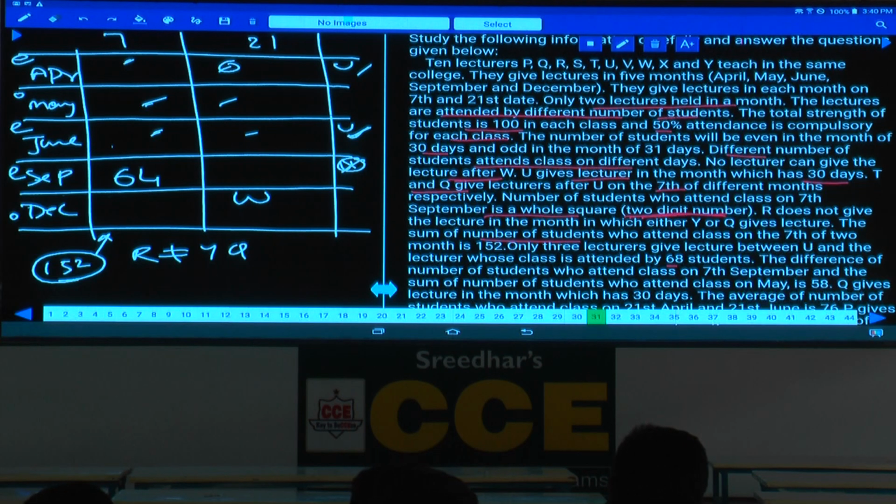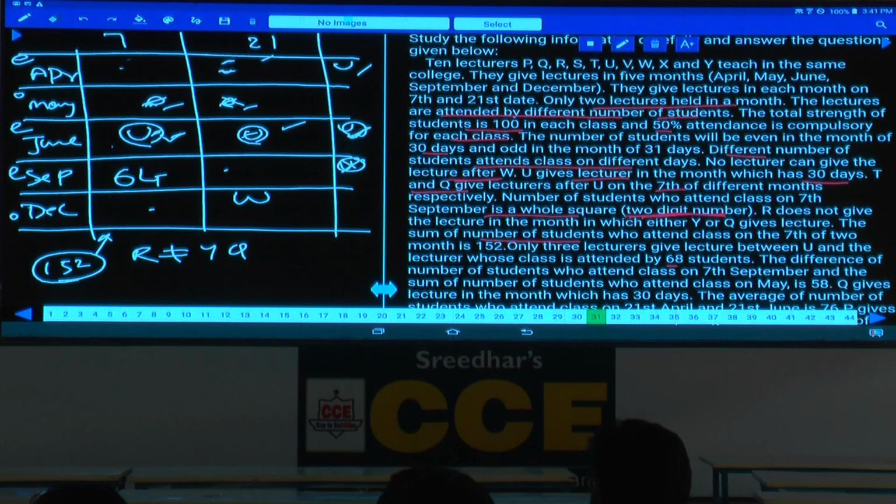If you take U at this place, 1, 2, 3, 68 cannot be at this place, but I can take the previous ones: 1, 2, 3, 68 will be here. Or if you take U at this place, before this one 1, 2, 3, 68 can be here. Or if you take U here, 1, 2, 3, 68 can be here. So there are 4 possibilities. As of now we cannot represent the data.